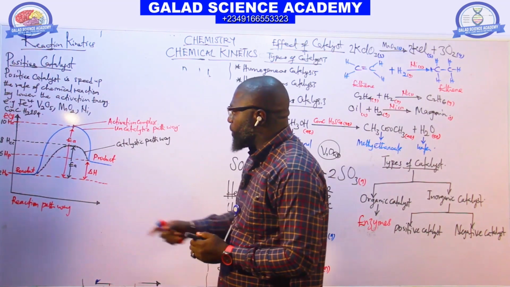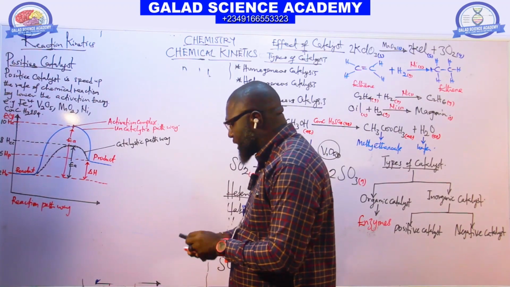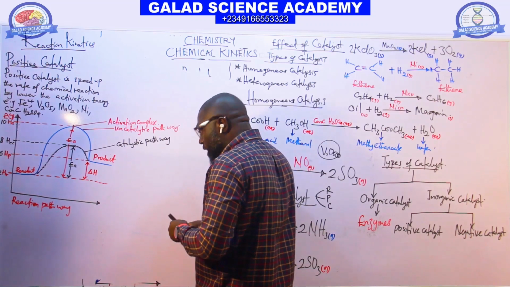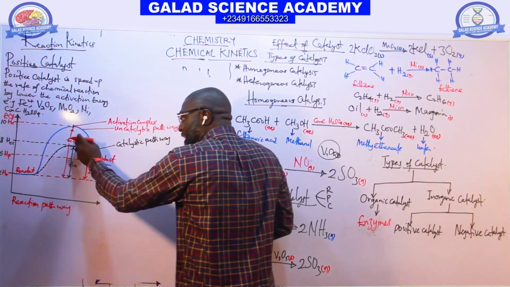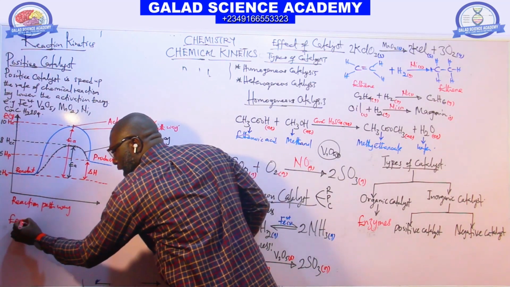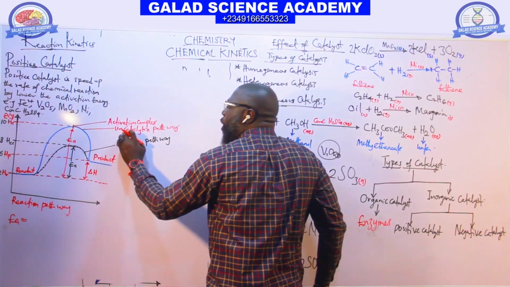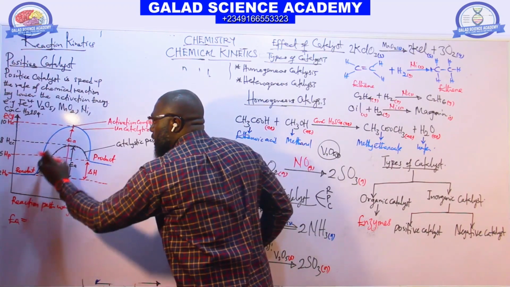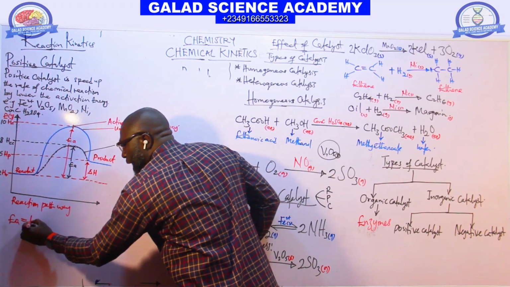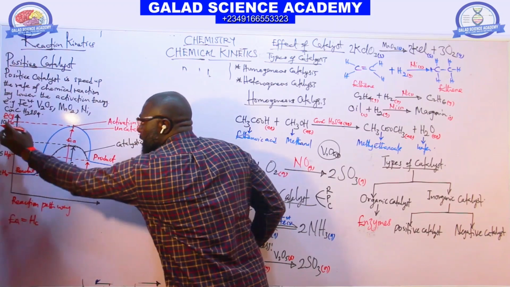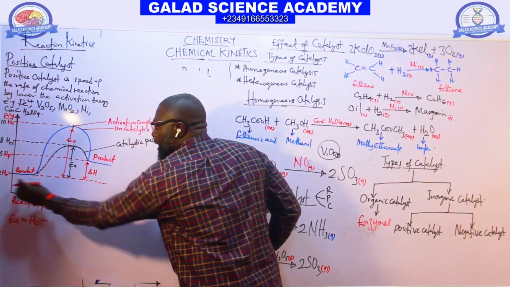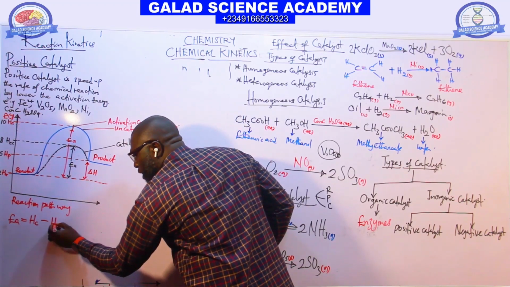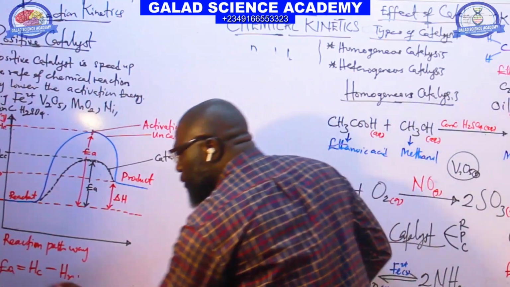So for this reaction now, let us calculate the activation energy. EA is the activation energy for a reaction without catalyst. It will be the energy of the activated complex minus the energy of the reactant.